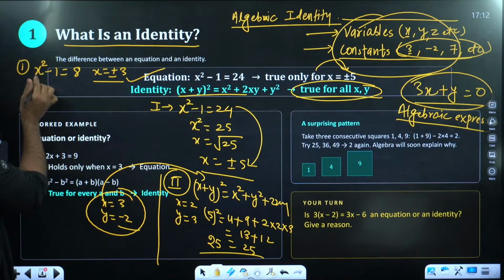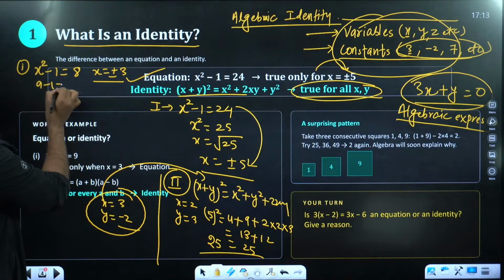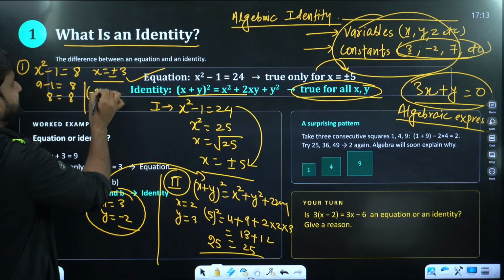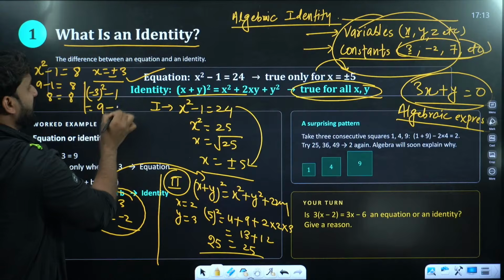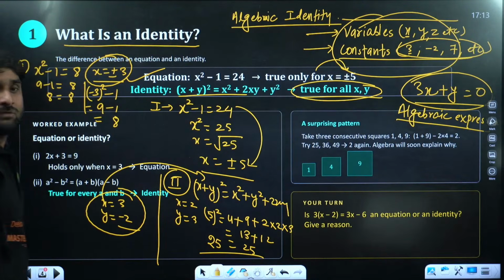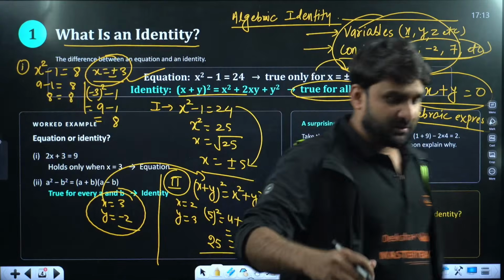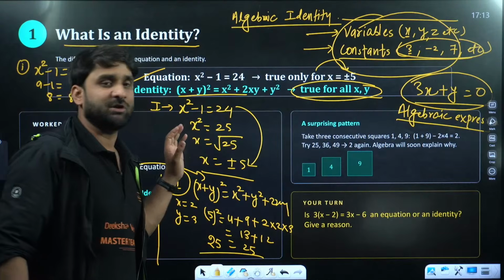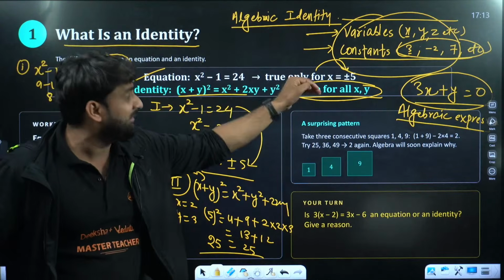When we put plus 3 here, 3 square is 9, 9 minus 1 is equal to 8. When we put minus 3, minus 3 square minus 1, again this will be 9 minus 1, which is equal to 8. There is no other value apart from this. So this is an equation. When the equation is satisfied at only one value of x, that is an equation. But an identity is satisfied at any value of x and y.